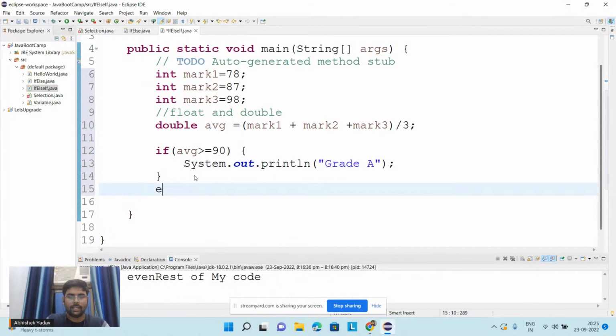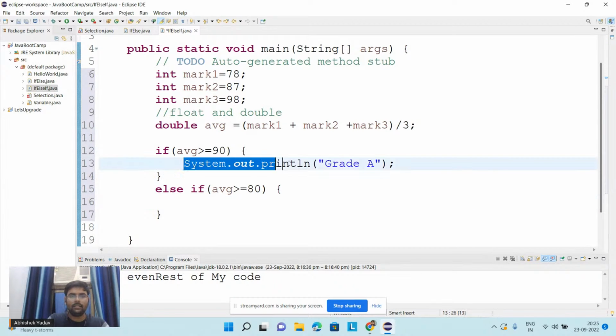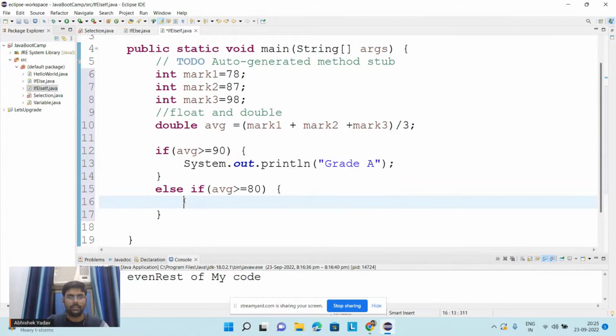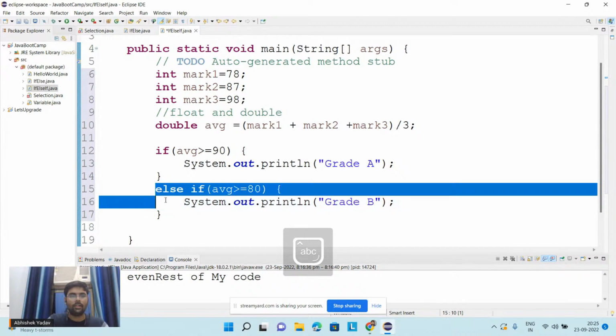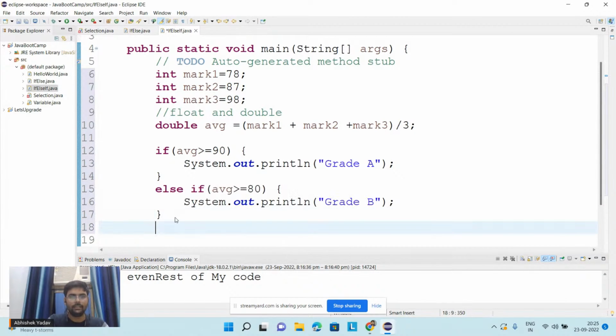Similarly here, else if average is greater than equal to 80, then my average will lie in grade B, right everyone? Here, grade B. Similarly for grade C, grade D and grade E, right?